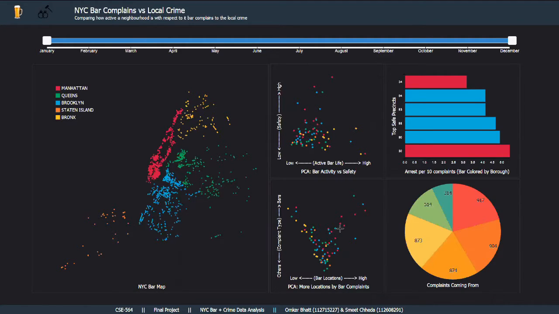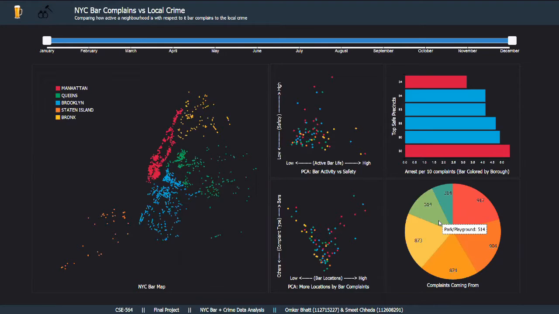The bar graph shows the top precincts with the lowest number of arrests made for 10 complaints, and they are coded by the precinct and colored by the boroughs. The pie chart shows where the different complaints originated towards the bars in a precinct. Now, these complaints were of different types. They came from clubs or bars, or from restaurants, parks, residences, etc.